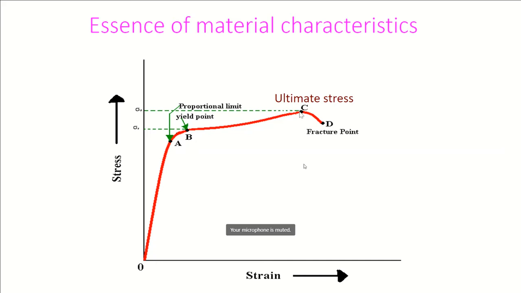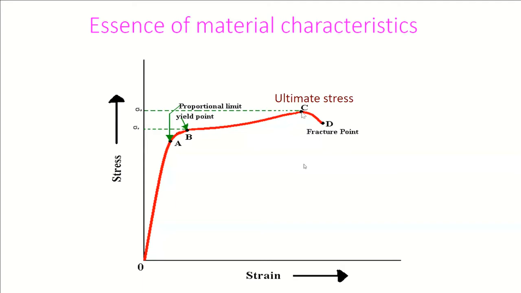Then comes ultimate stress. This is the maximum point in stress scale on the stress strain diagram. Beyond this point, the diagram always falls down. And at some point D, the material gets separated into two parts, called fracture point. So what is the importance of point D?